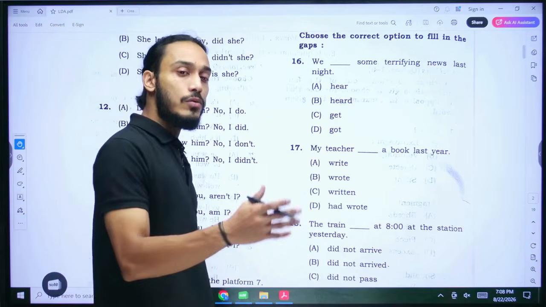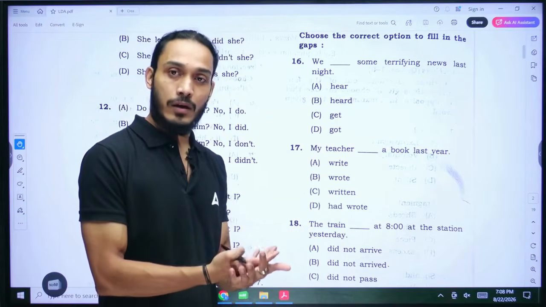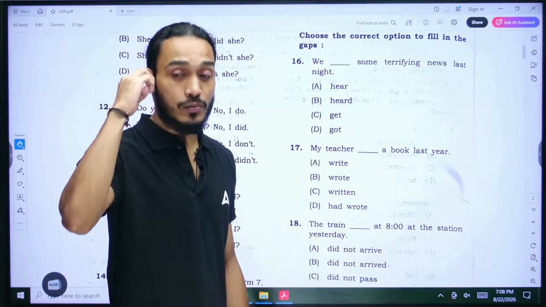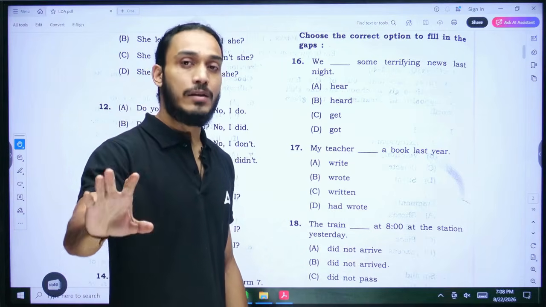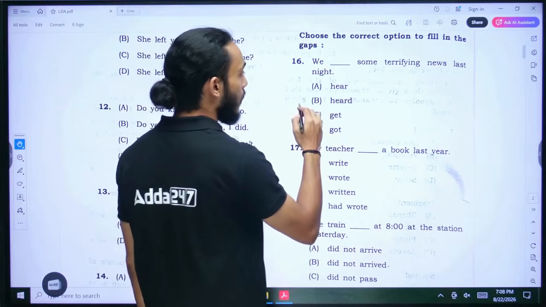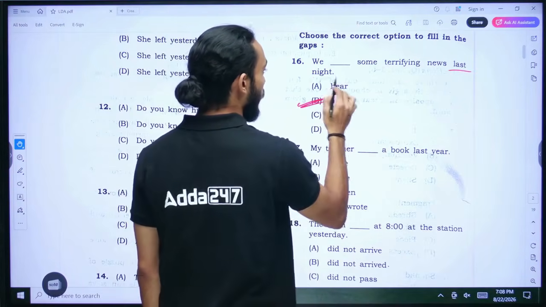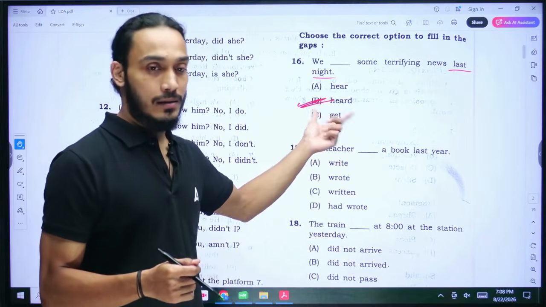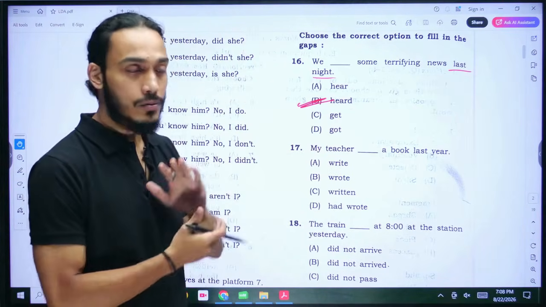All right. Even if the news is in print media, when I say, did you hear the news? I'm not asking, did you literally hear it with your ears? What I'm asking is, did you basically receive the information? So we will use the word heard. Why? Because we are talking about last night. So we have to be in the past tense, and we'll use the verb here in the past tense as heard. We heard some terrifying news last night.